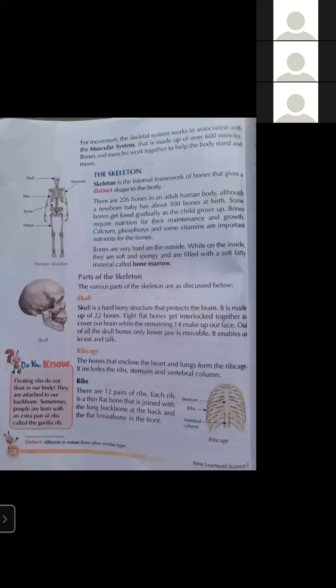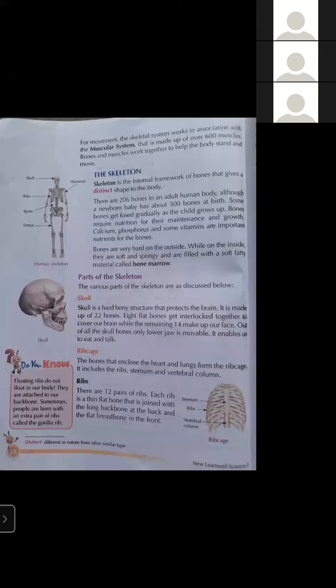Eight flat bones get interlocked together to cover our brain, while the remaining 14 make up our face. So out of 22 bones, 8 bones interlock together to cover the brain. They are joined together and they protect the brain. And what about the remaining 14? The 14 make up our face. So 22 bones are there inside the skull: 8 bones protect the brain, and 14 bones make up our face.